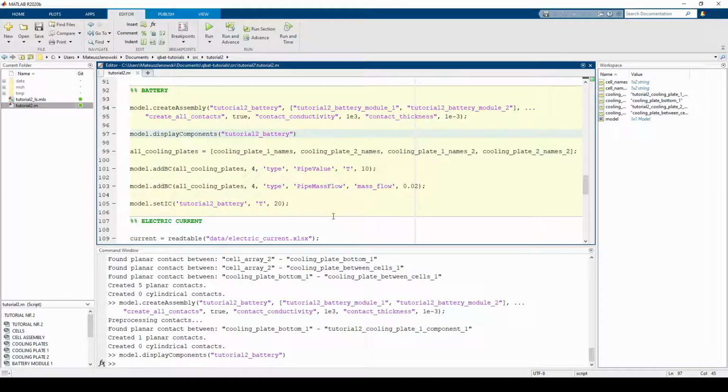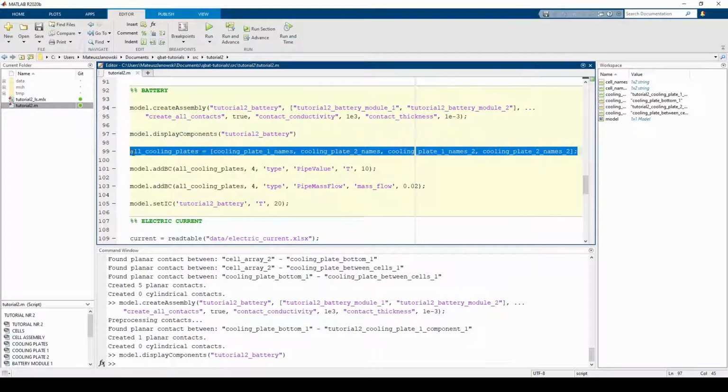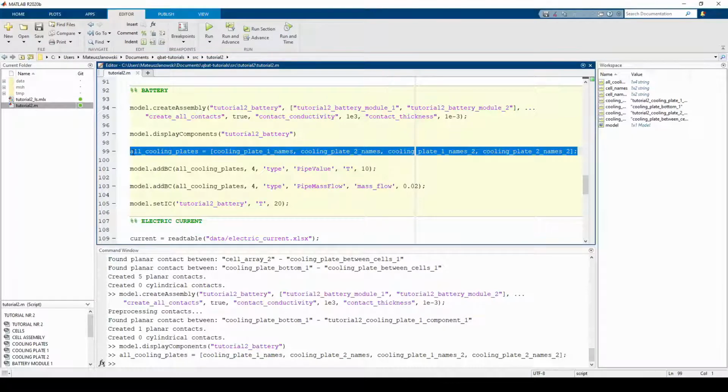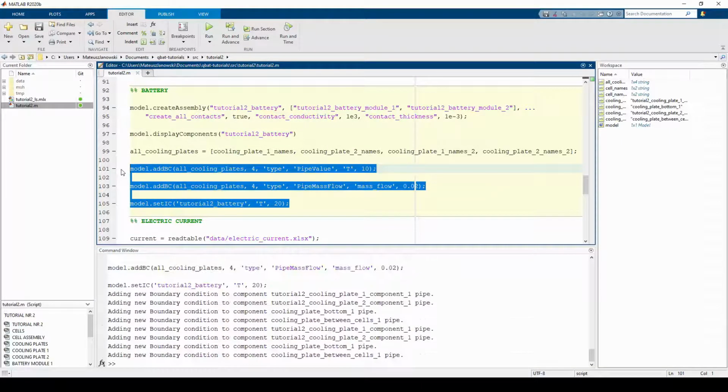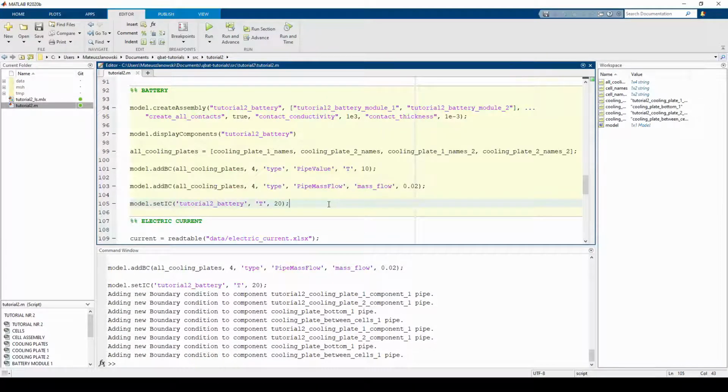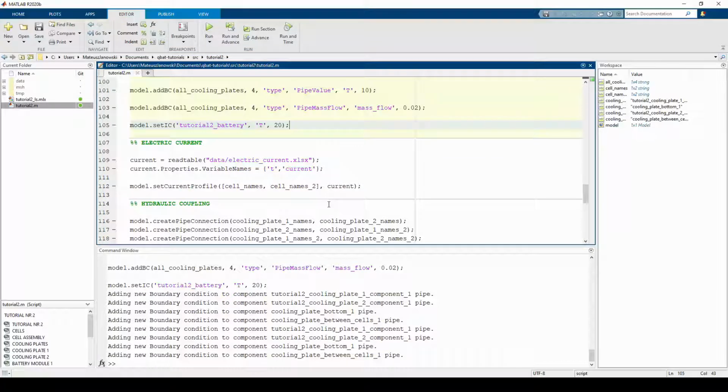For the sake of convenience, we combine the names of all cooling plates into a single variable. We can now set the boundary conditions for the cooling pipes and specify the initial condition. The current profile, combined with resistance and capacitance of the cells, is used to calculate battery heating at every time step.